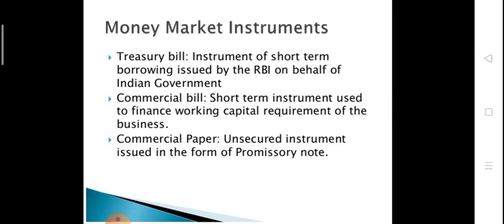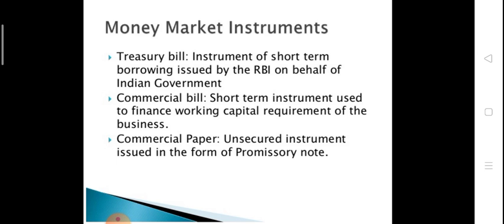Now, treasury bills means it is an instrument of short term borrowing which is issued by the RBI on behalf of the Indian government. In the treasury bills, we also get some discount, which we get as a profit.